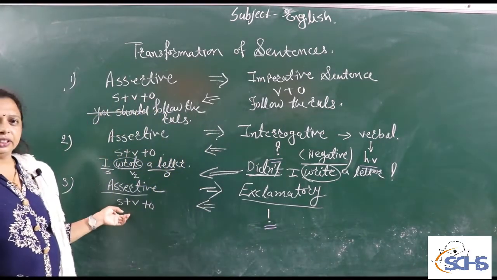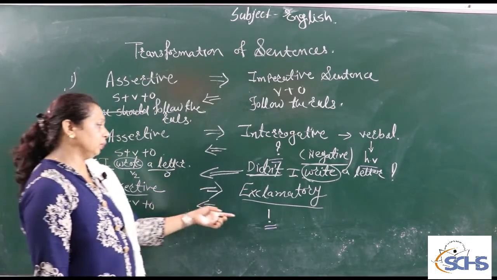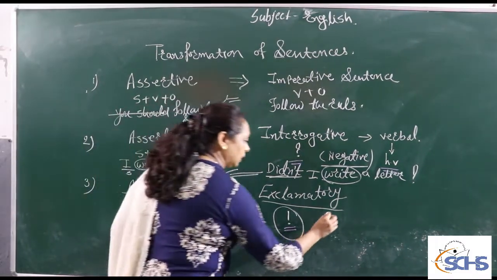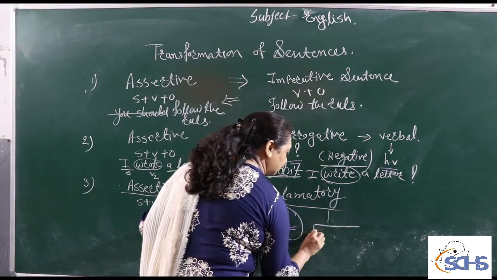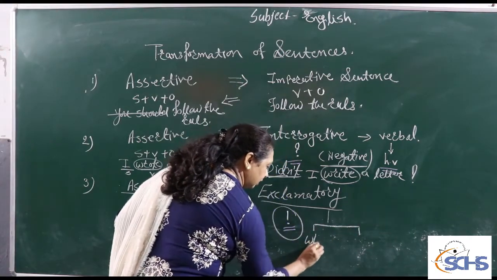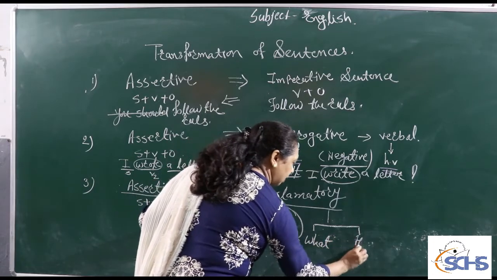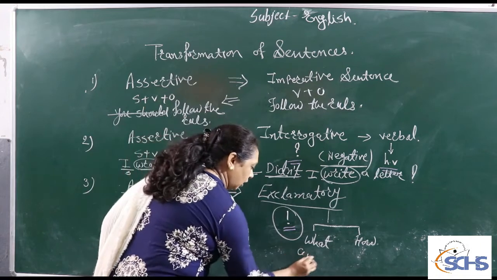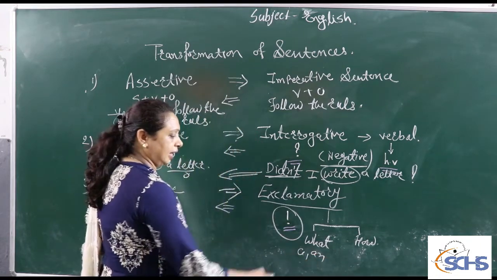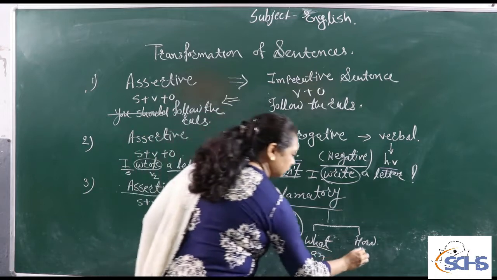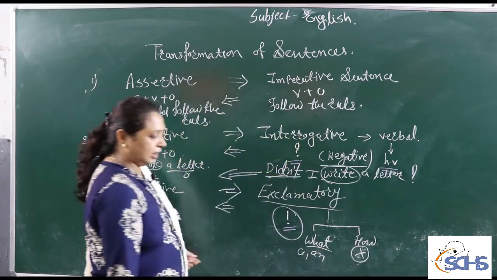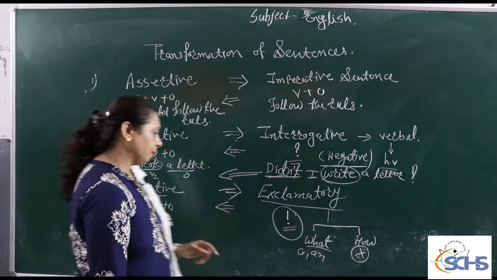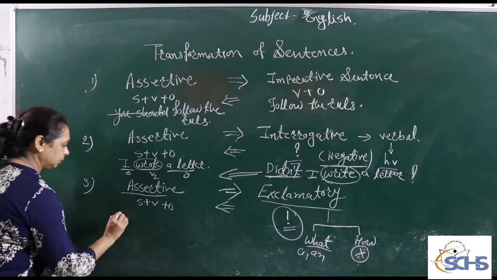When we have to change assertive to exclamatory, we have to note that the exclamatory sign is important. Also, exclamatory sentences are divided into two categories, one made with "what" and the second using "how." When in the example there is an article "a" or "an," at that time we use "what," and when there is no article, the sentence starts with "how." Here I take a simple example.